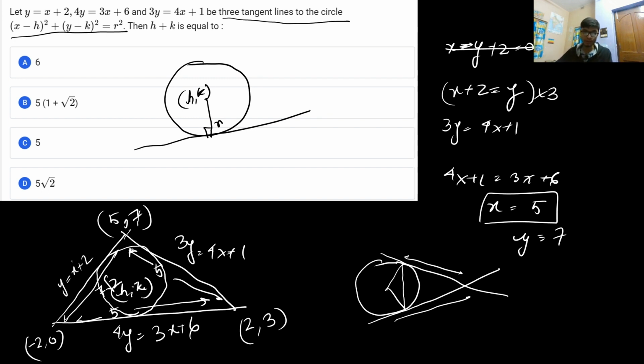For this, if h comma k is the incenter, we know the formula for the incenter. We have the side lengths as well as the coordinates.